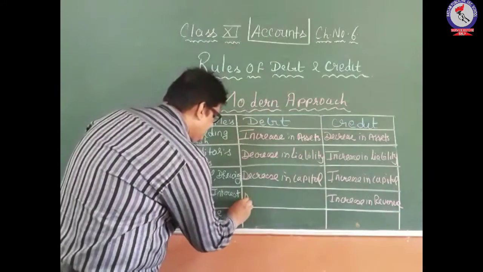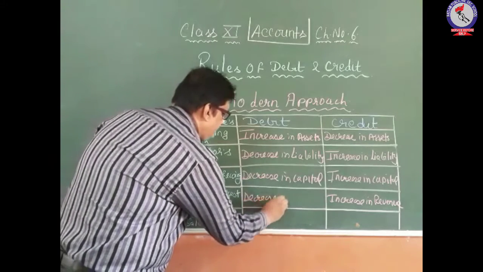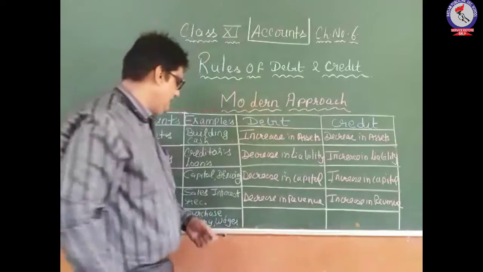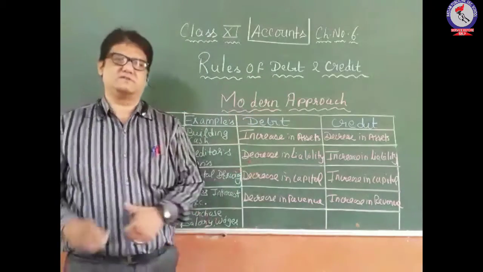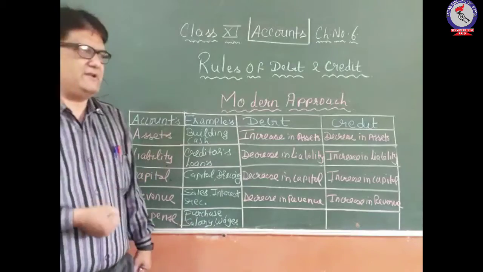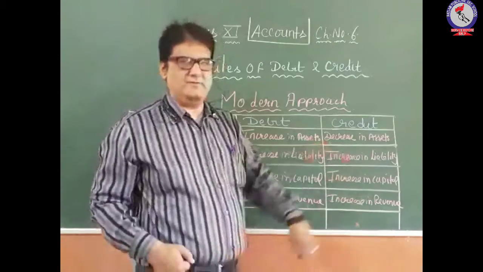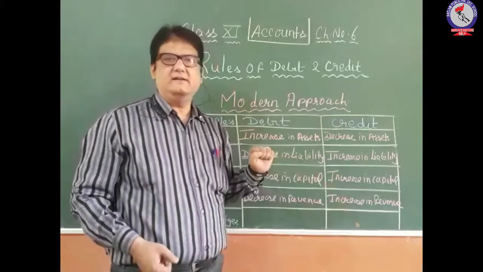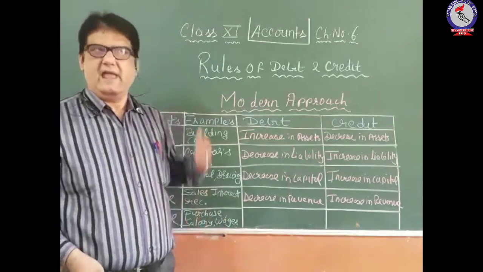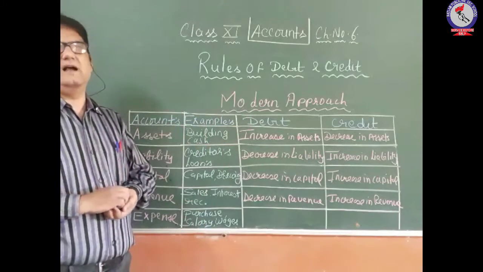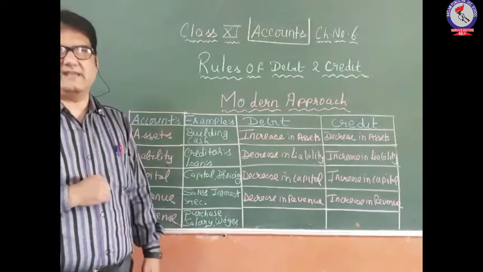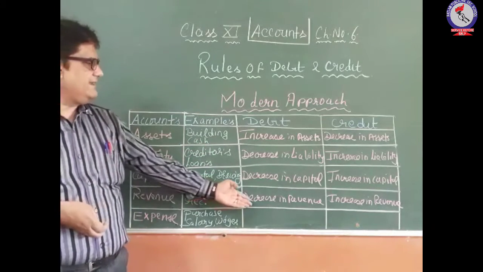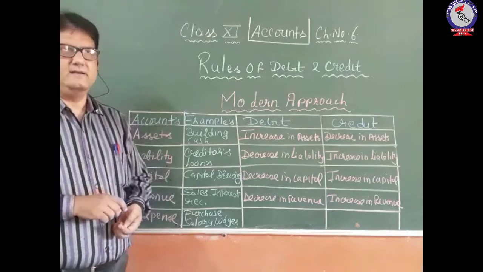And whenever there is a decrease in the revenue, it should be debited. Let's say for example we have sold the goods. So sales can be treated as revenue also. Whenever there is a sale of goods, the sales will increase. So it should be credited because we have earned something. And if we have returned certain goods due to any reason, that will decrease your sales. So ultimately your revenue will decrease.